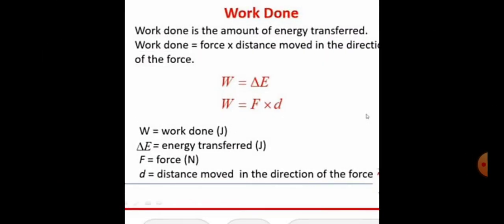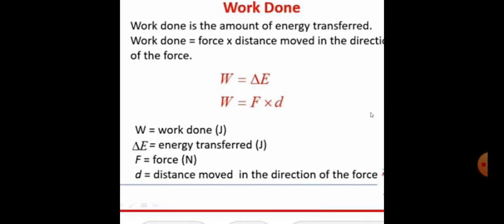Then work done. Work done is the amount of energy transferred. We know that work done is force into displacement, the distance moved in the direction of the force. So work done is the amount of energy transferred. Here we have performed the work. That means we are dropping an object which is present at higher heights. That means the potential energy present in the object starts to convert into another energy, that means kinetic energy. So this work done is in the form of energy.